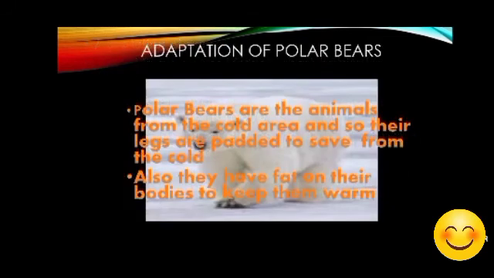Now let us talk about the polar bear, which has a very cold habitat. It's very cold, so the animals have to survive. Here the camel had padded legs to survive in the hot desert. In the same way, the polar bear also has padded legs to survive in the very cold snow. Also they have a layer of fat below their skin which gives them warmth. In an earlier chapter also we learned what the function of fat in our body is. It keeps our body warm.